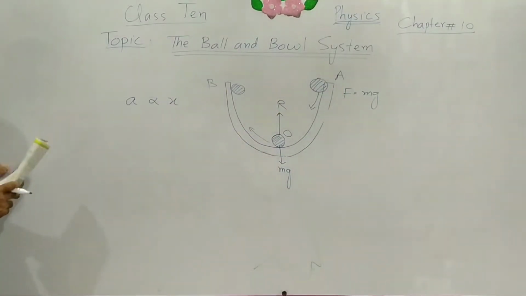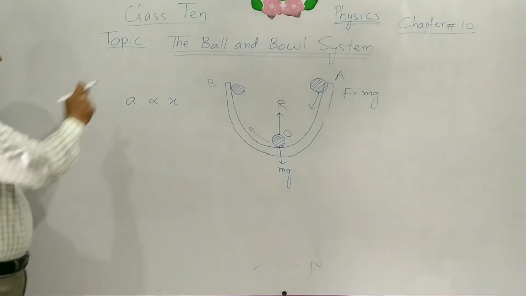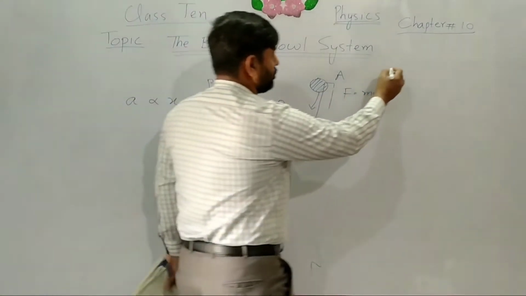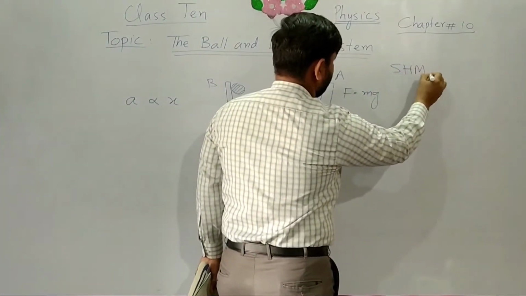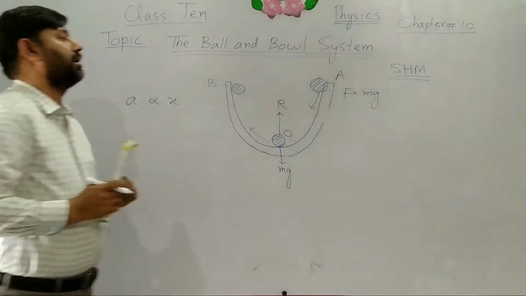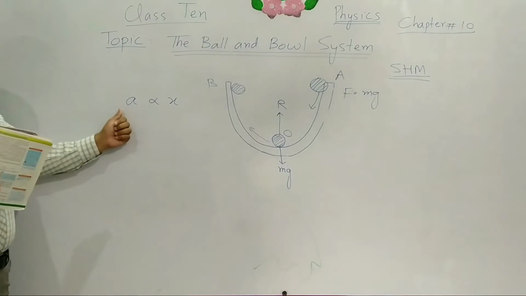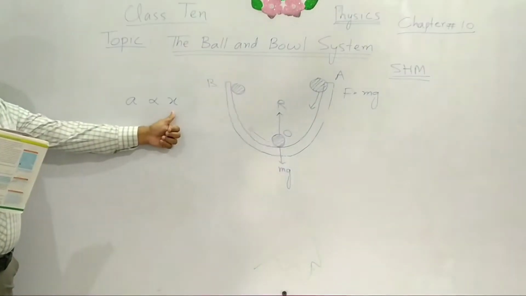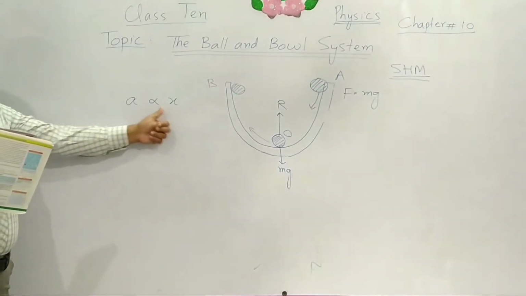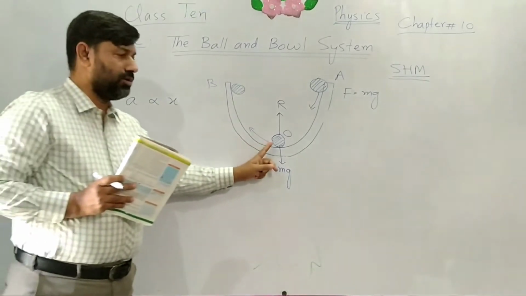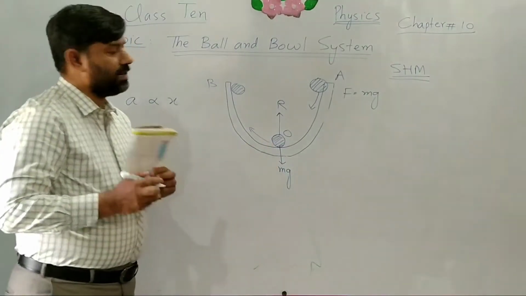All these characteristics are matching with simple harmonic motion. So we can say that the ball and bowl system is also an example of simple harmonic motion in which acceleration is always directly proportional to the displacement, and its direction is always toward the mean position O.